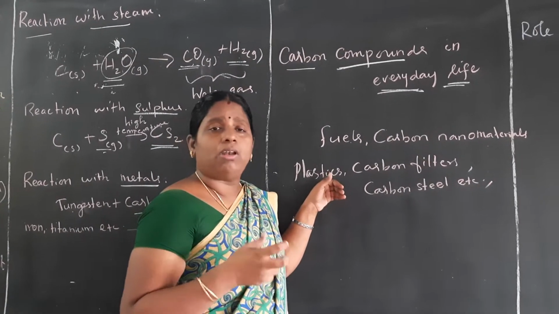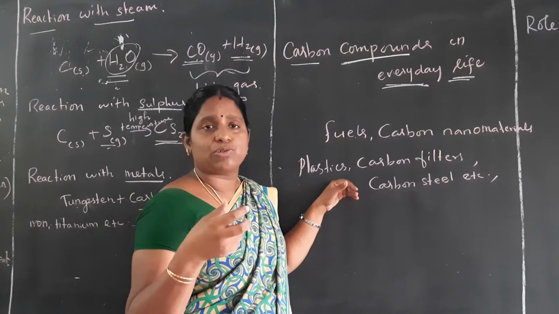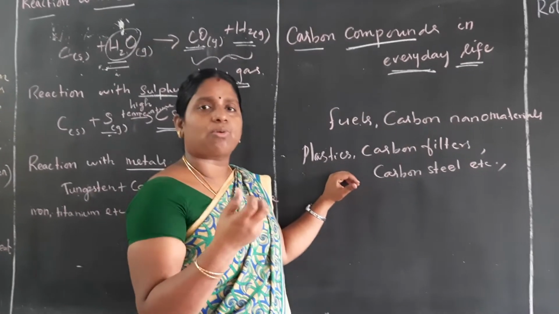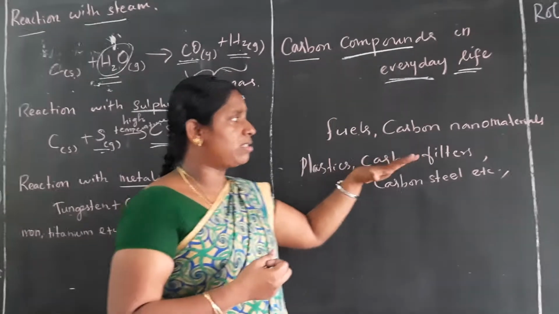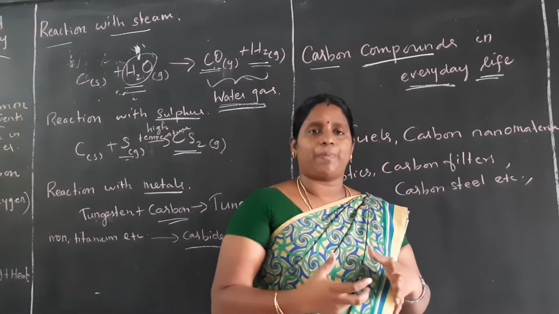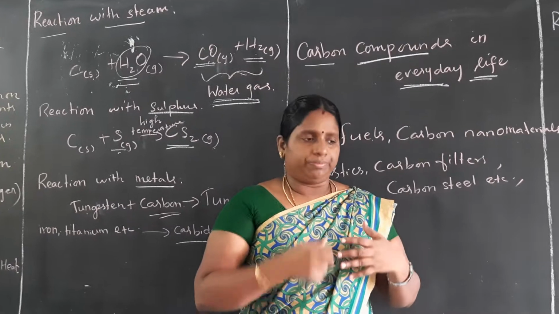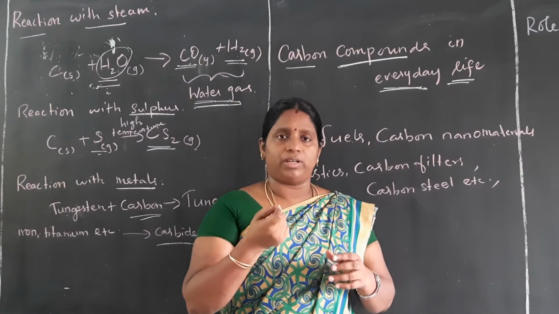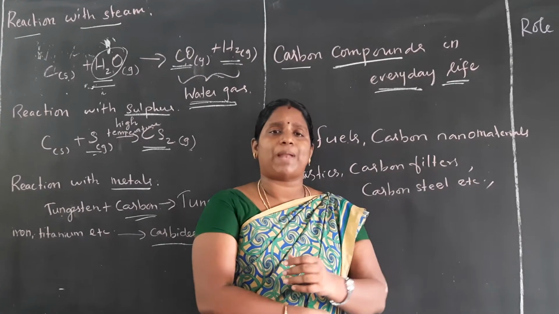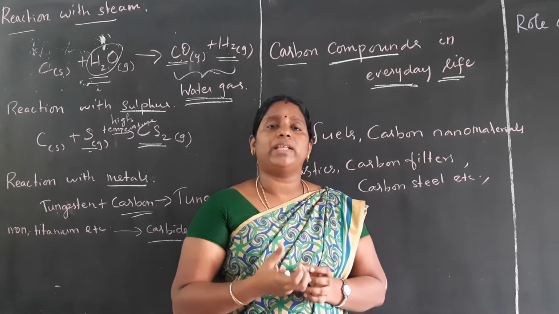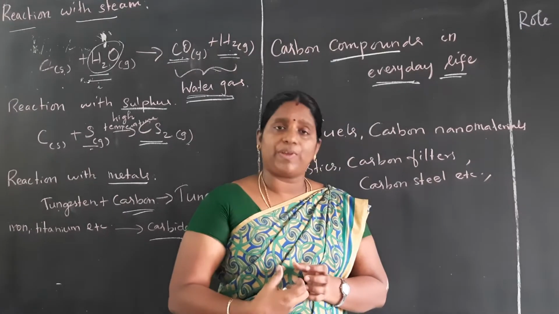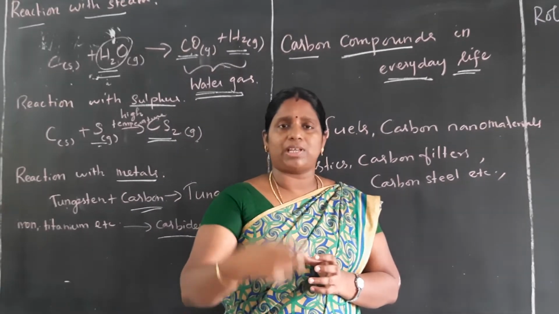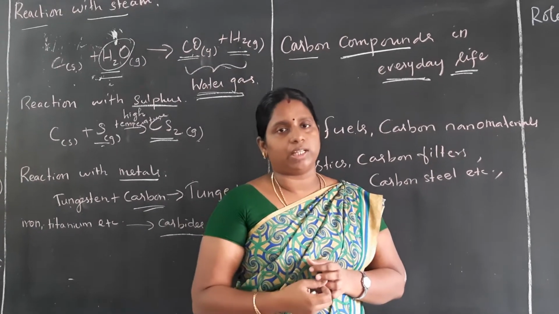In plastics, a lot of carbon compounds are used. Plastic is the main part of our lifestyle. How we make plastic, what plastics we use, drawbacks of plastic usage, ban, everything we will see in the next class.